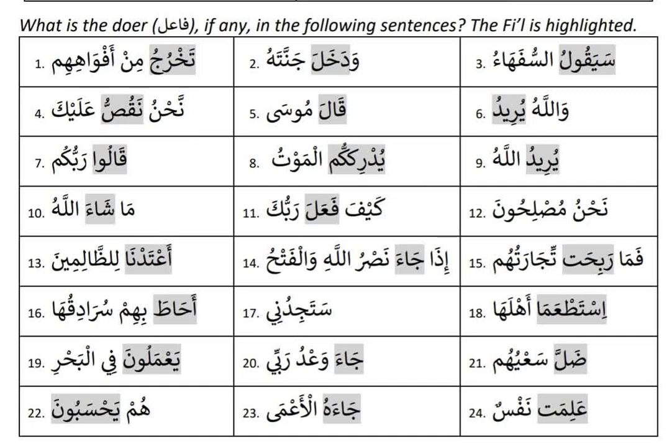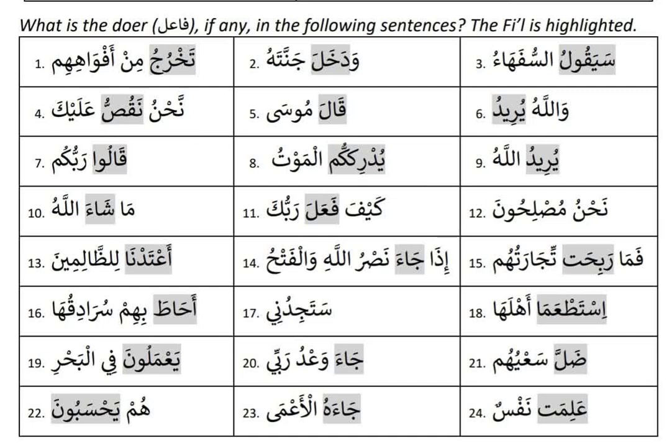And next one is sayakulu. I told you the sa is for the future. So remove the sa to understand. So yakulu is the present tense. Yakulu is huwa yakulu. So there is a possible outside doer, because huwa and hiya versions have a possible outside doer, and you need a rafa outside. As-sufahahu. So there is a rafa. So who's doing the yakulu act? Sufaha is doing the yakulu act. So there is an outside doer here.